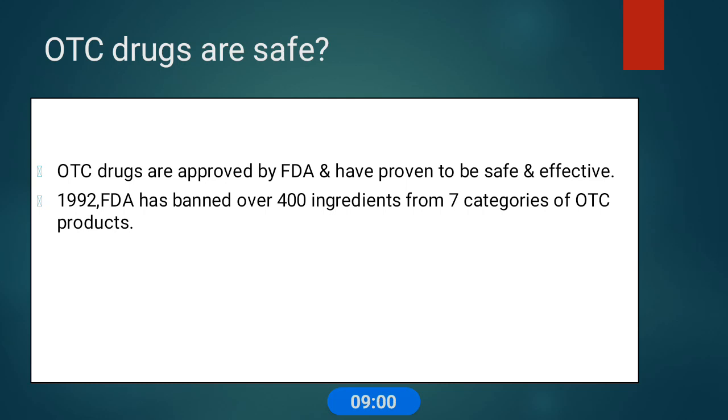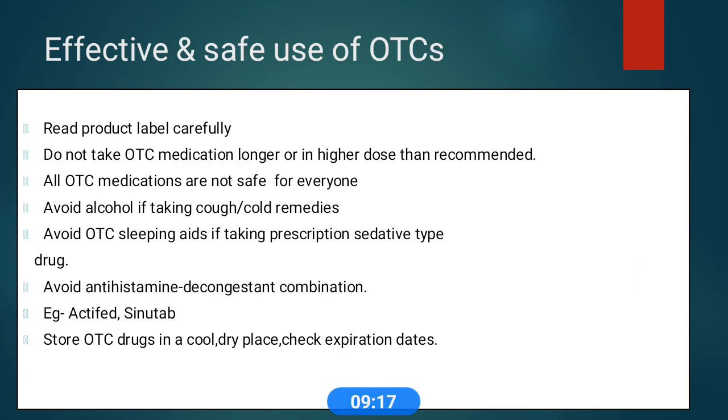Okay, are these OTC drugs safe or not? These OTC drugs are approved by the FDA and have proven to be safe and effective. But in 1992, the FDA banned over 400 ingredients from 7 categories of OTC products. What are the effective and safe uses of OTCs? The labeling is most important. Read the product label carefully and do not take OTC medications longer or in higher doses than recommended.